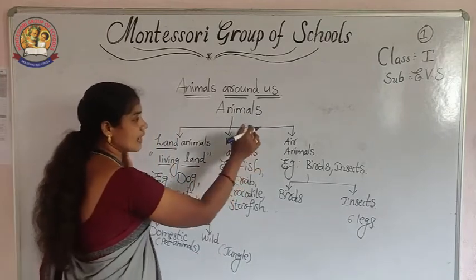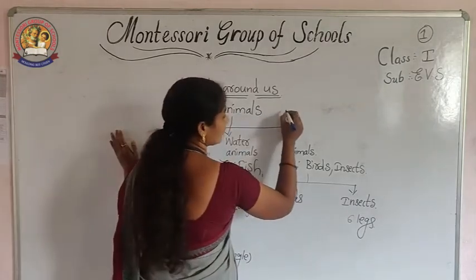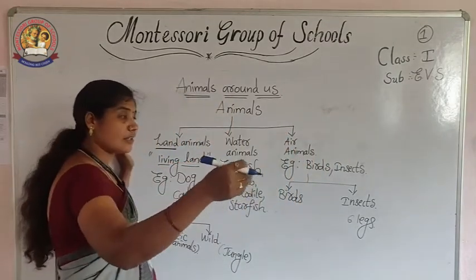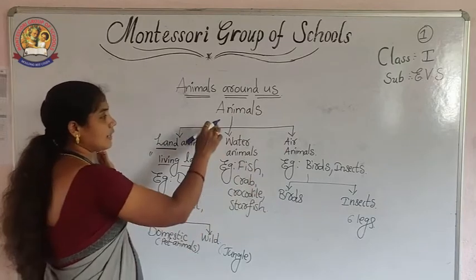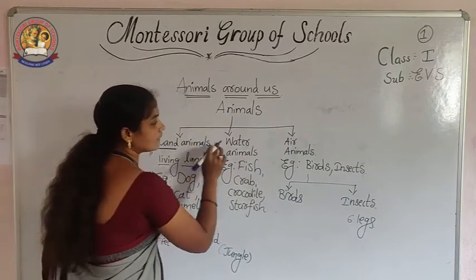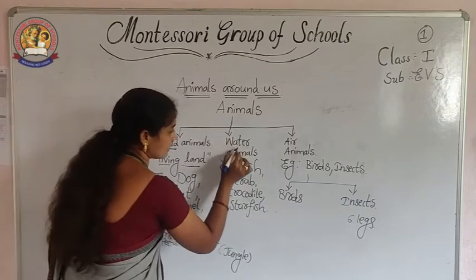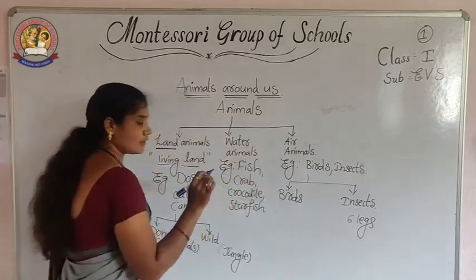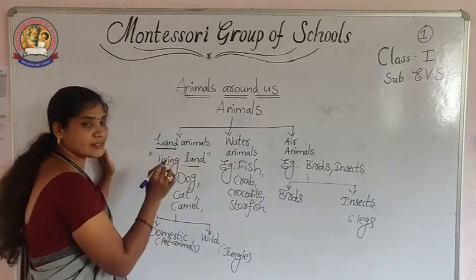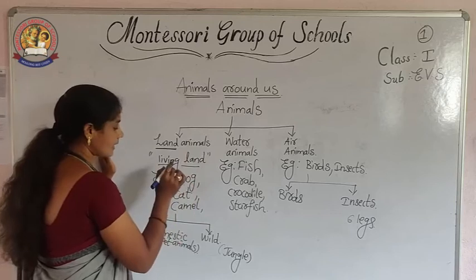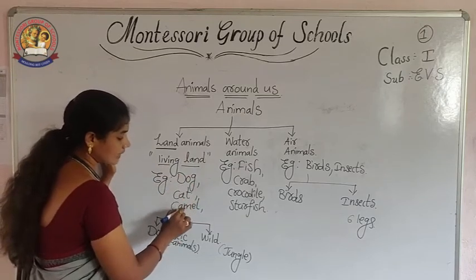Once again, according to the living place, where the animals are living, animals are classified into 3 types. What are they? Land animals, water animals, air animals. Land animals means the animals which are living on the land. Example: dog, cat, camel, like that.